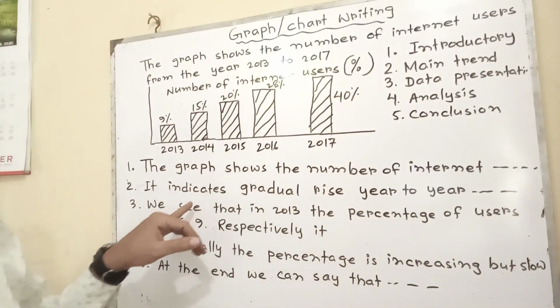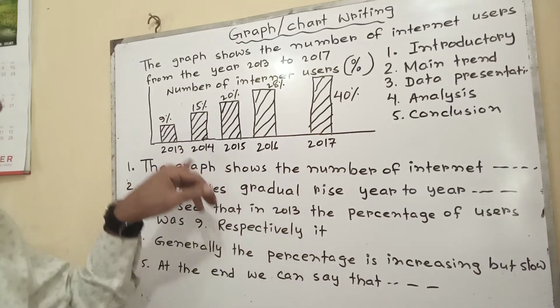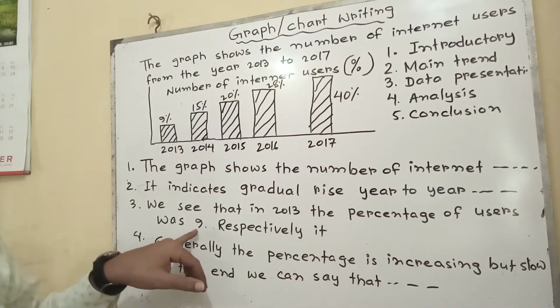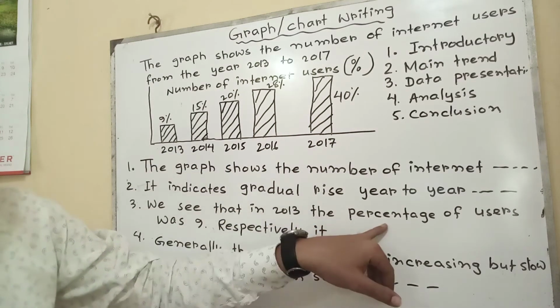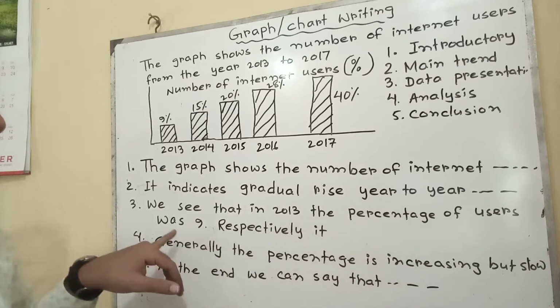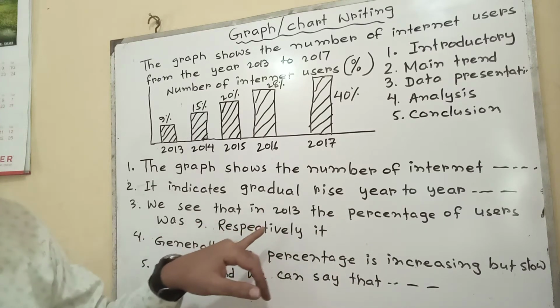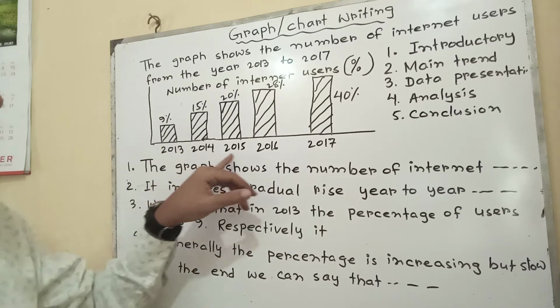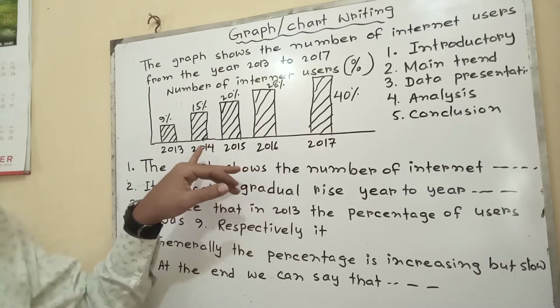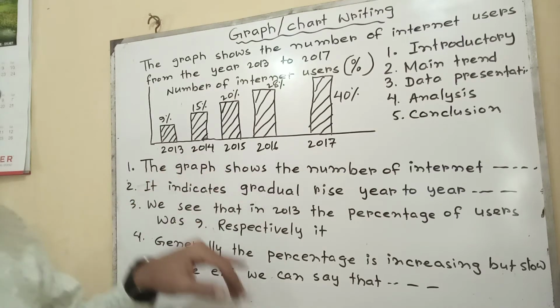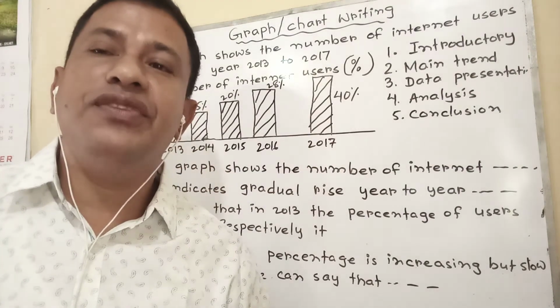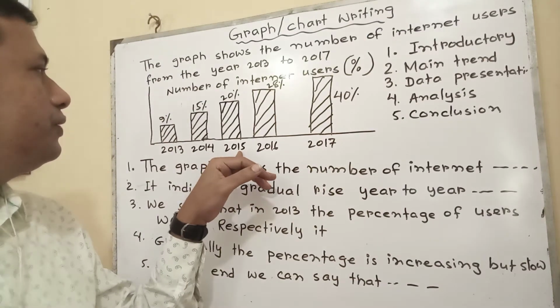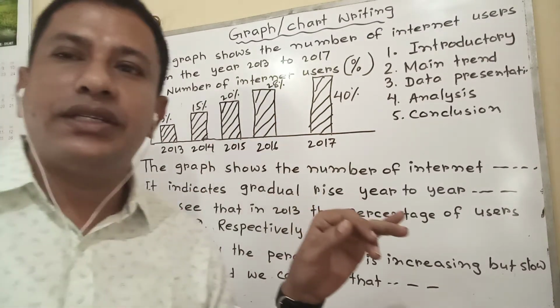Okay, it indicates, we see that in 2013 the percentage of users was, the percentage, the plus noun, that means that will be singular, a number of people were in this way. Respectively, I don't like to mention everything here. Such as some students write in 2014 the rate became 15, in 2015 the rate reached 20.